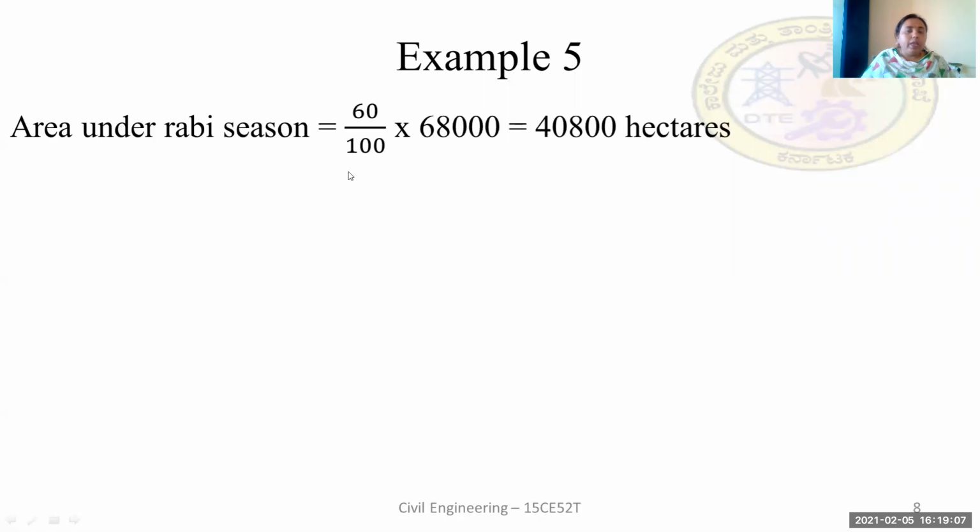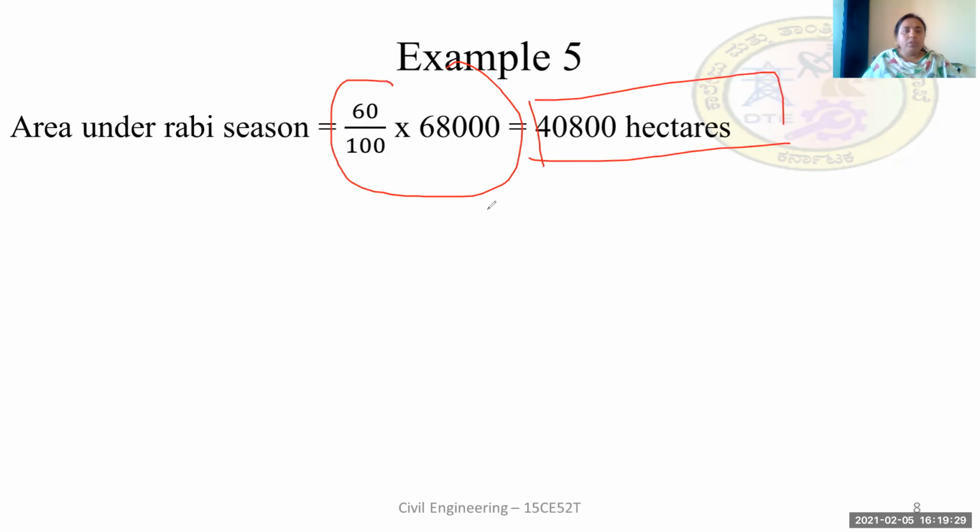So next, the area under Rabi season. Here also we already know that it is 60% of the CCA, that is cultivable command area, as we have already calculated this as 68,000. So the 60% of 68,000 here is 40,800 hectares. By substituting these values, the area that can be cultivated under Rabi season is 40,800 hectares.